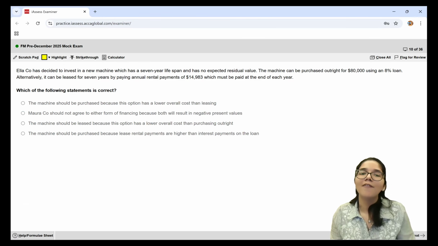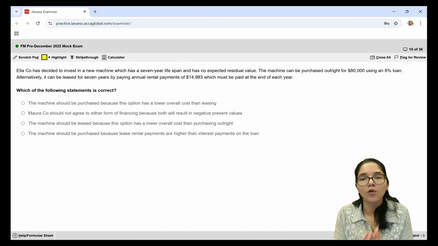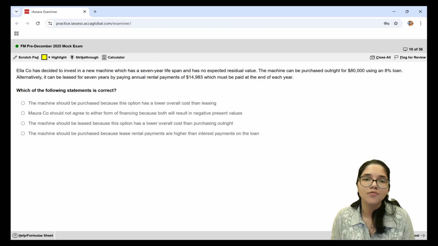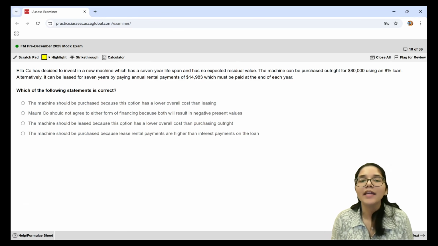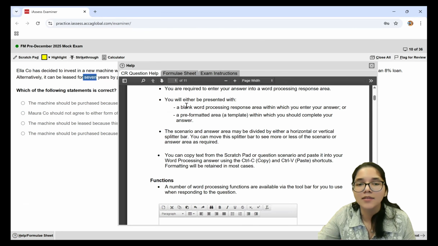Whenever you have a choice between buying or leasing, you draw a comparison between both of the costs. If you go ahead with the loan, right now itself $80,000 will go out of your pocket. But if you go for a lease, then every year some amount of money is going to be paid by you for a fixed number of years. So now let me find out how much that means in today's terms for the lease payments. I know that I will be making the same payment of 14,983 over a period of 7 years. So what I will do is go to the annuity tables.